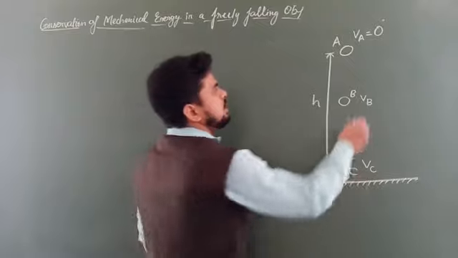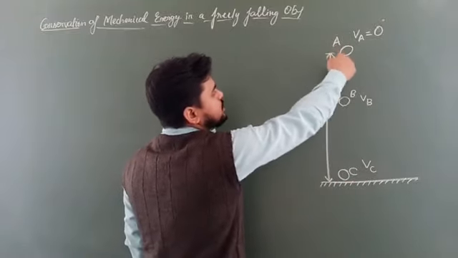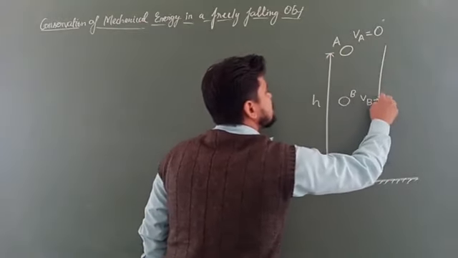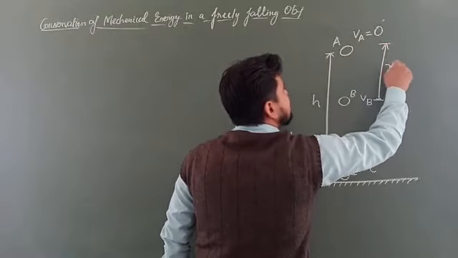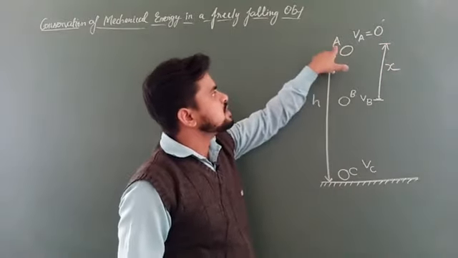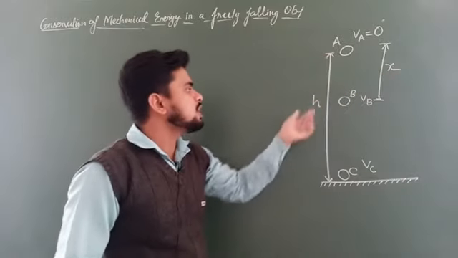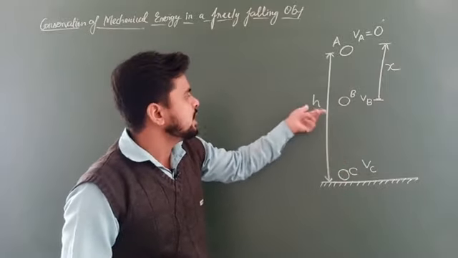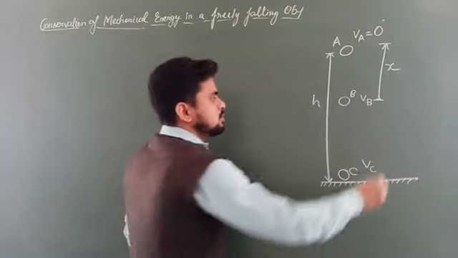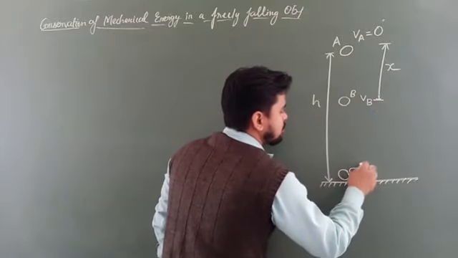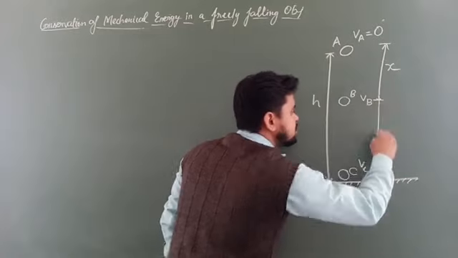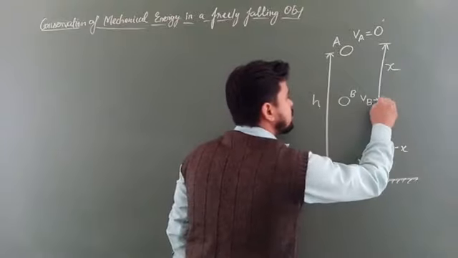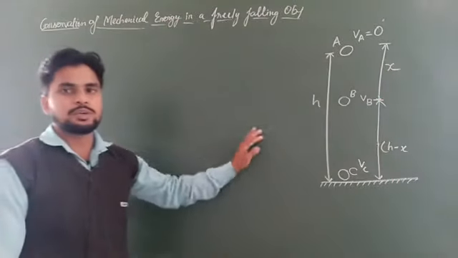Now again, let us say the distance from the position A to the position B is x. This distance is how much? X. If the distance from A to B is x and the total height is h, then we can say the distance from B to C will be h minus x. So this distance is h minus x from the ground level. Okay students, I hope this much is clear to you.